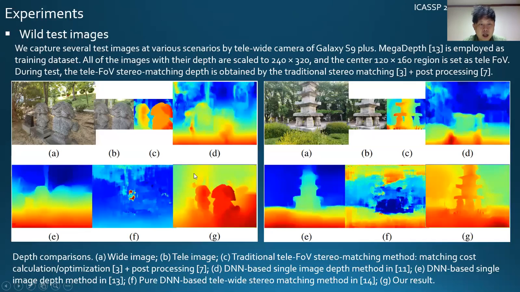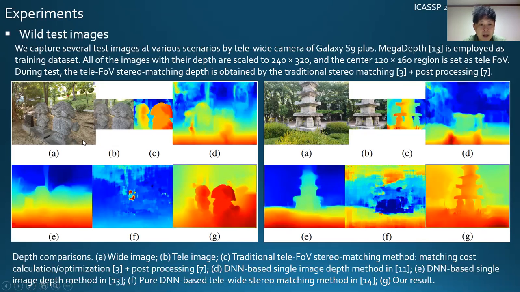Then this is an example of results comparison on real-world test images. We captured several test images at various scenarios with the tele-wide camera of the Galaxy S9 Plus. The MegaDepth dataset is used as the training dataset. All of the training images are scaled to 240 by 320, and the center region is used as the tele-FoV depth. For the test, the tele-FoV stereo matching depth is obtained by traditional stereo matching cost calculation plus post-processing. So here is the example comparison.